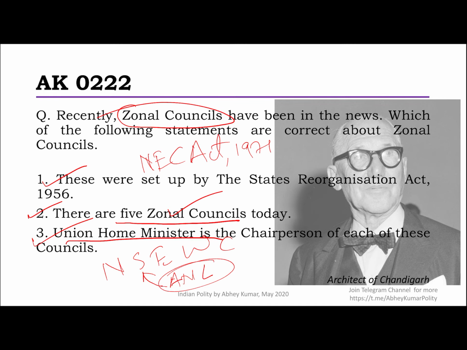So there are 3 people essentially, and the CMs, the chief ministers by rotation, are also the vice chairperson of the respective councils. Also, each state has 2 advisors, one of whom is the chief secretary of that state. So anyway, that's about zonal councils.